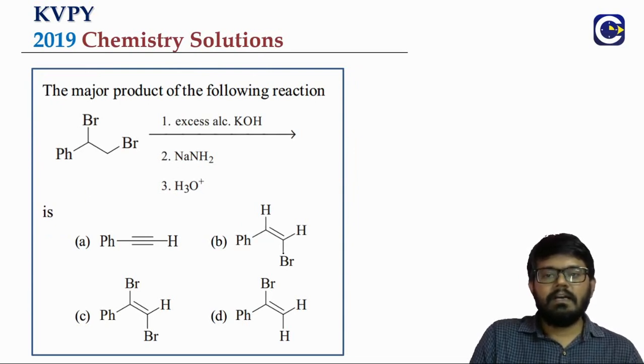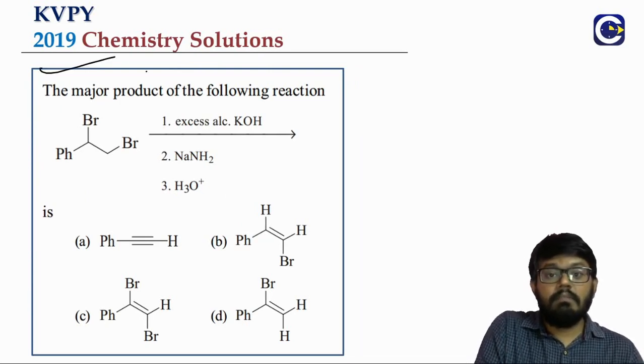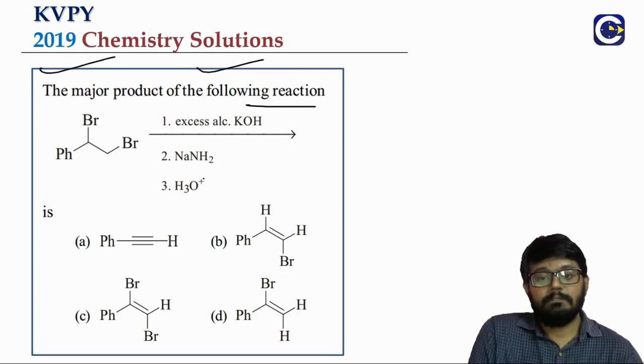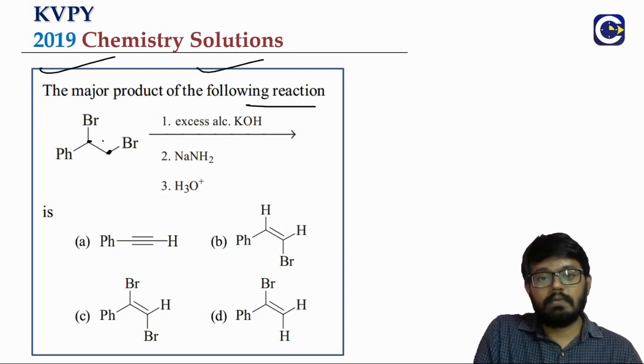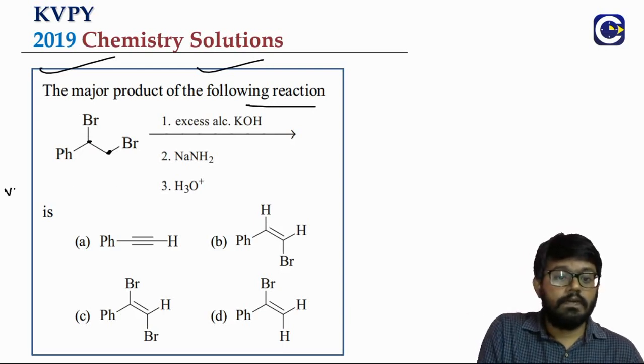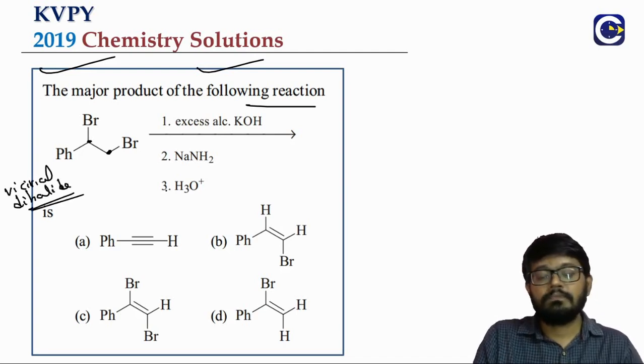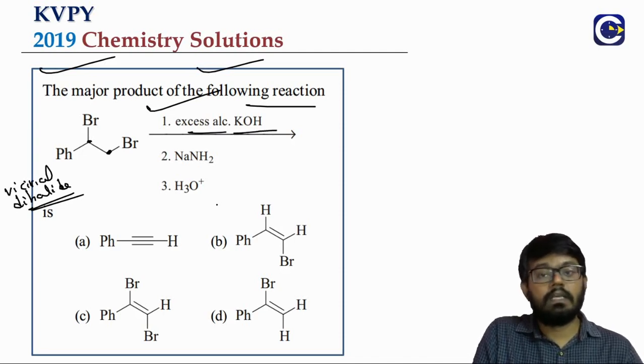Next we have a reaction based question. The major product of the following reaction. So what is this? This is two halogens, bromines, on the adjacent carbons. We call it vicinal dihalide. We are treating this with excess alcoholic KOH. What is alcoholic KOH? Dehydrohalogenating agent.